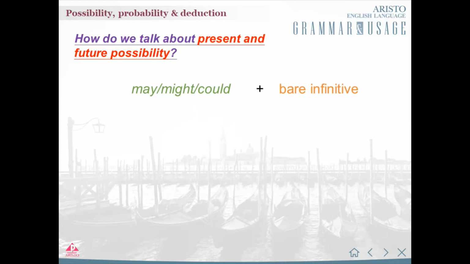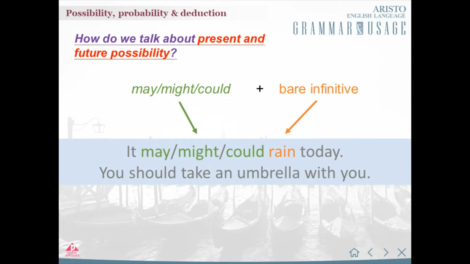We can talk about present and future possibility using the modal verbs may, might, or could, followed by the bare infinitive form of another verb. For example, if we think there is a possibility that it will rain today, we can say, "It may rain today," or we can use might or could instead.